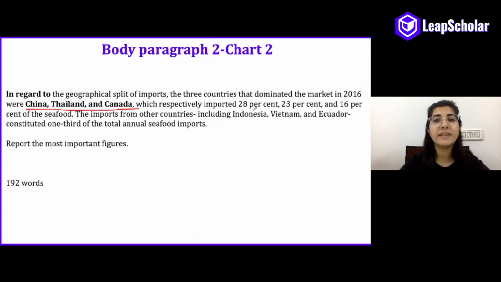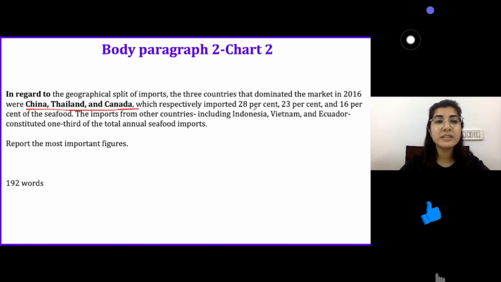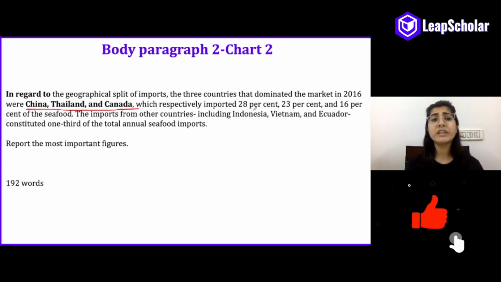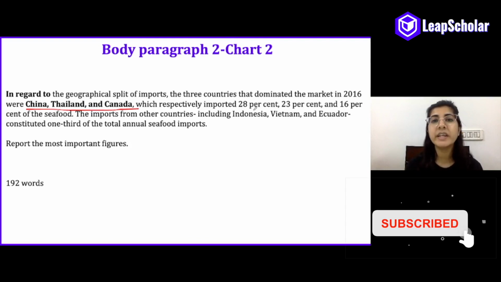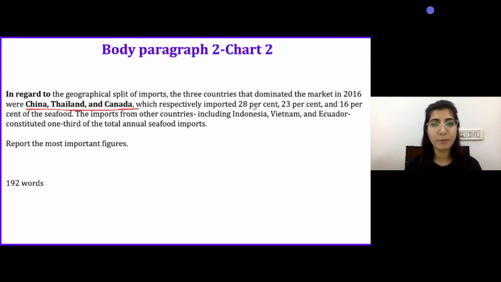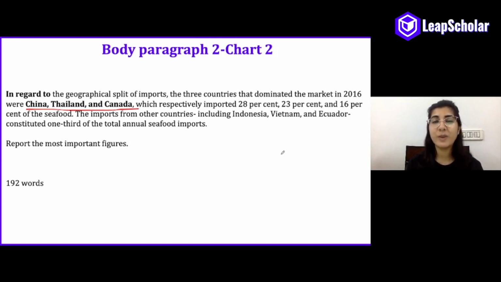The imports from other countries, including Indonesia, Vietnam, and Ecuador, constituted one third of the total annual seafood imports. So here we've reported the most important figures. We haven't included the percentages contributed by the other countries because these percentages are not important. So there you have your sample report for your charts when you have two different types of charts.